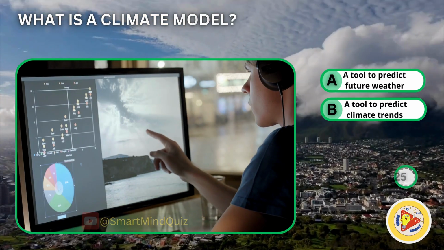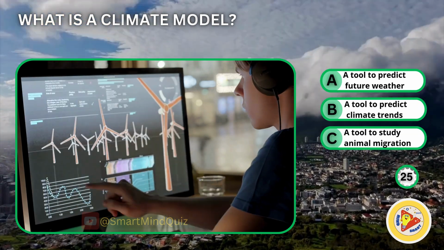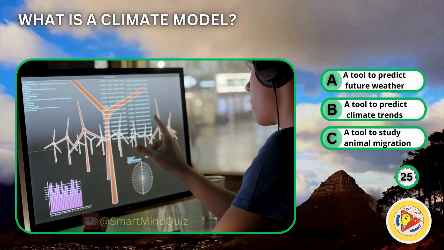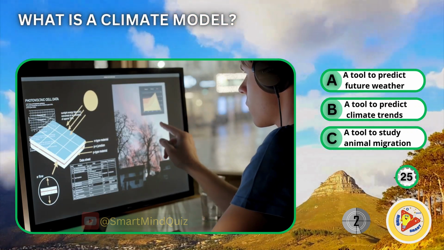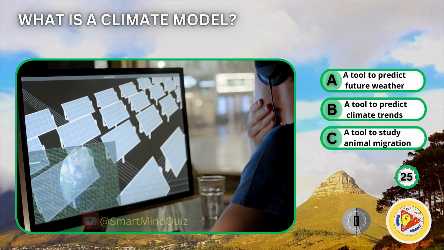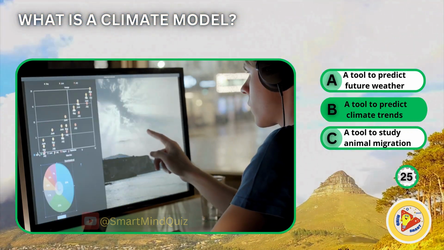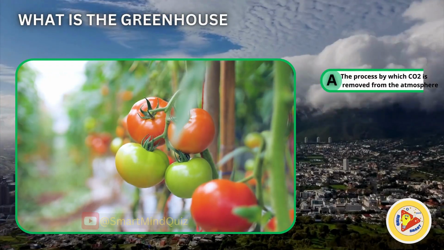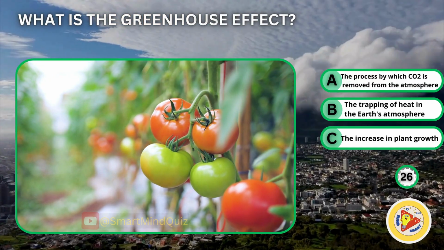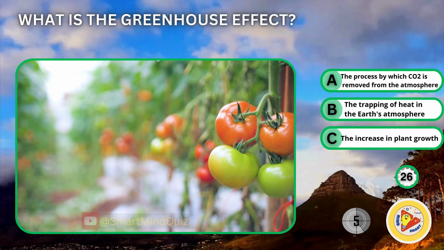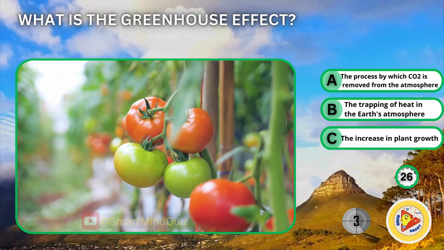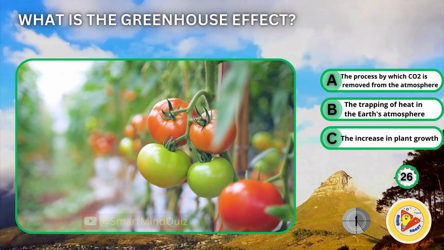What is a climate model? A tool to predict future weather, a tool to predict climate trends, a tool to study animal migration. What is the greenhouse effect? The process by which CO2 is removed from the atmosphere, the trapping of heat in the Earth's atmosphere, the increase in plant growth.